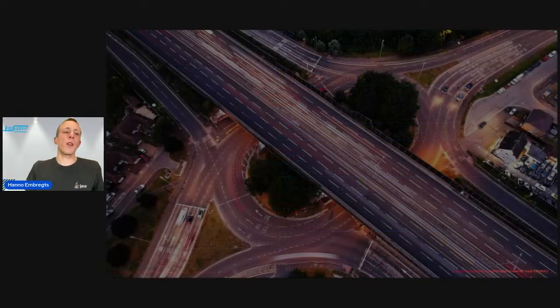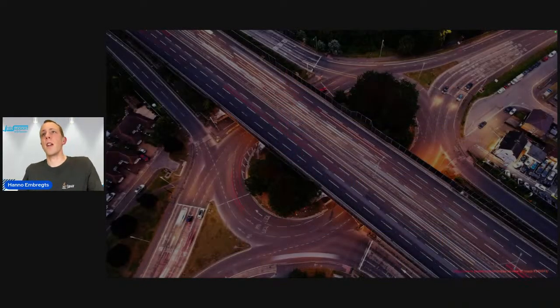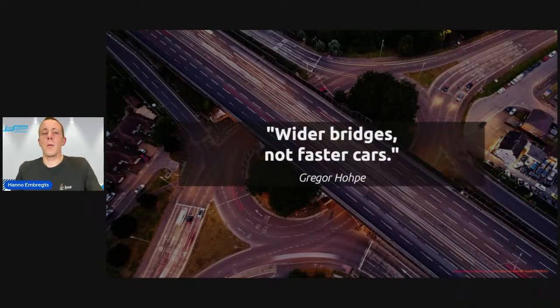I was at a talk at DevOps Belgium last year in October. The talk was by Gregor Hope, and it was on software architecture, and he said something that I liked. So I put it in my slides. He said, higher throughput means wider bridges, not faster cars. And I do like the analogy here because it helps me to remember when to use virtual threads.